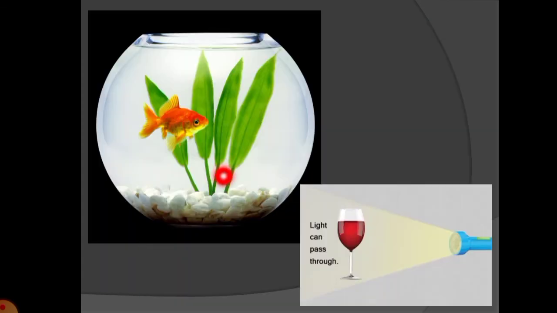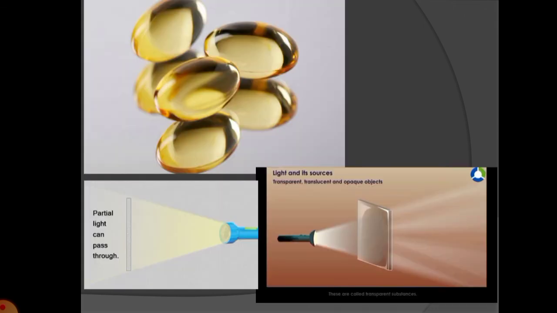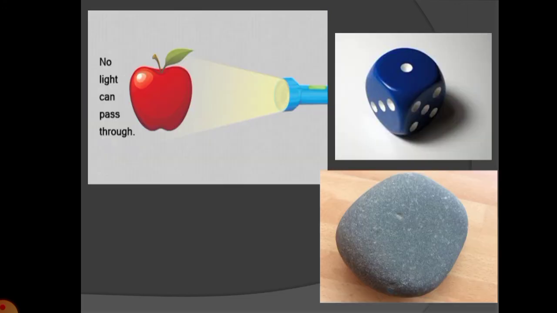Like you can see here, glass is a transparent object where the light can pass through it totally. Here the partial light can be passed, as you can see through this PPT, and here are the opaque objects, which do not let the light pass through them at all. The human body is also an opaque object.